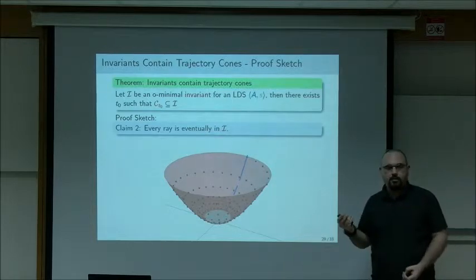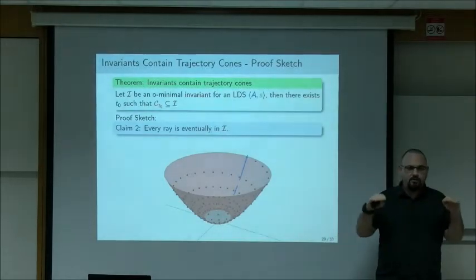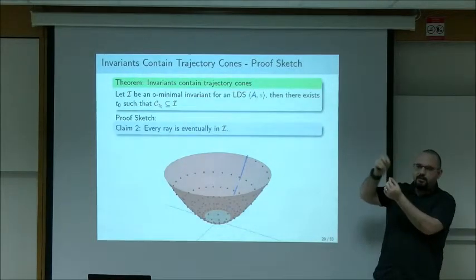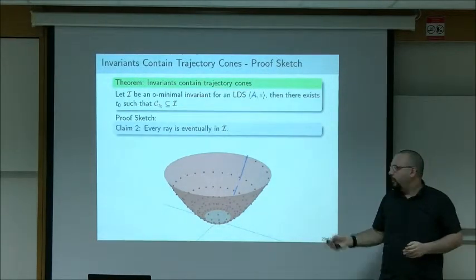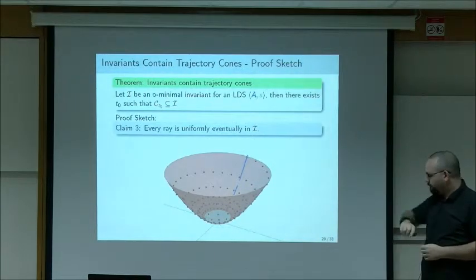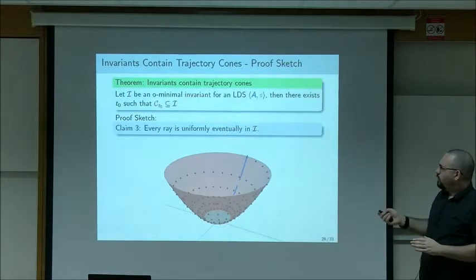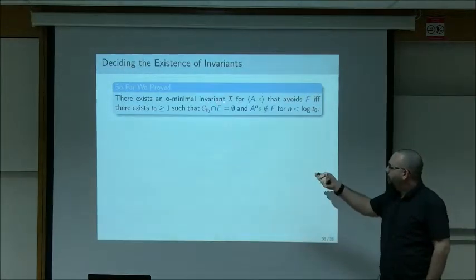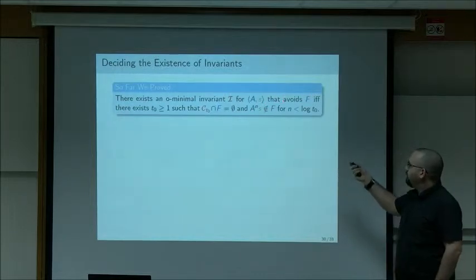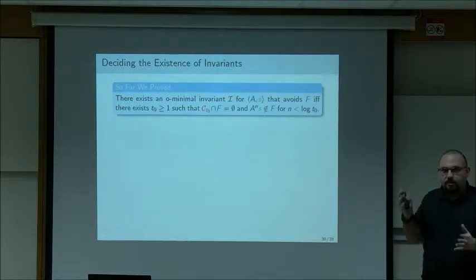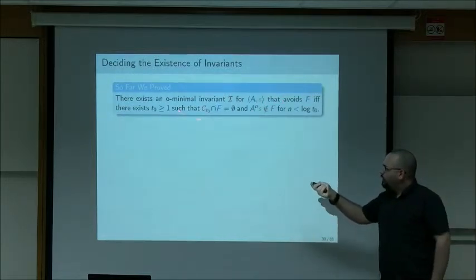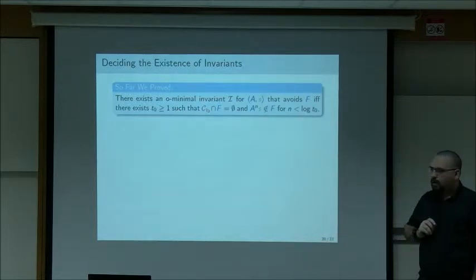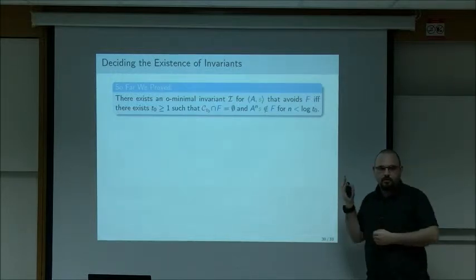And this almost proves what we want. It almost proves that the entire cone is there from some height. The thing is that it might be the case that these rays are eventually in, but the eventuality is unboundedly growing. And we actually show this is not the case, but I'm not going to show it now. So we proved our claim. And we proved that there exists an O-minimal invariant I for the linear dynamical system that avoids the target f, if and only if I can use the cone as an invariant. So if and only if the cone avoids f, and the points that you left behind also avoid f. So this is the characterization of the existence of invariants.